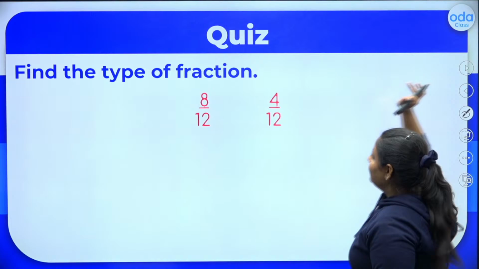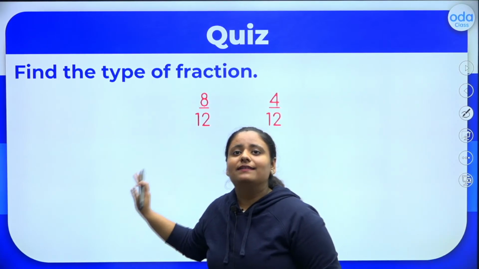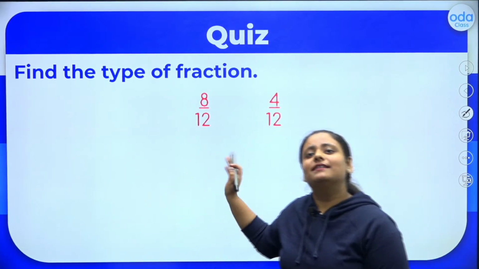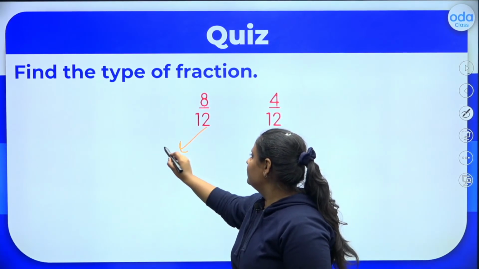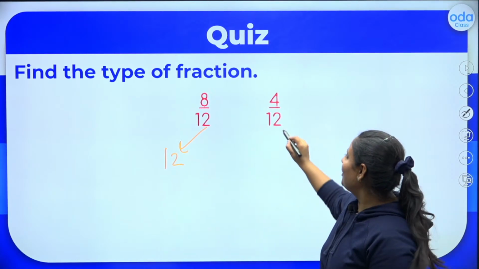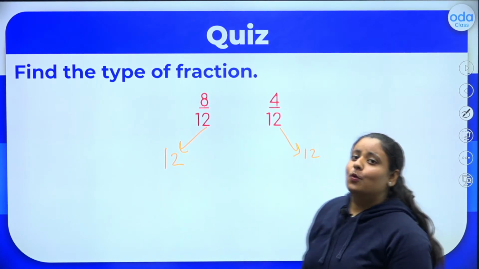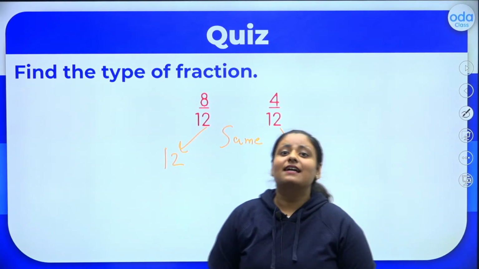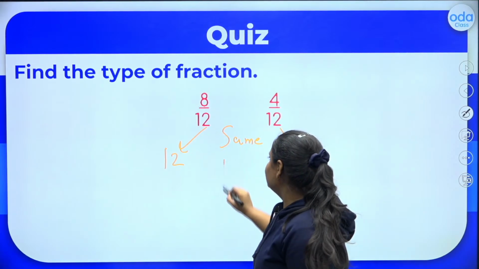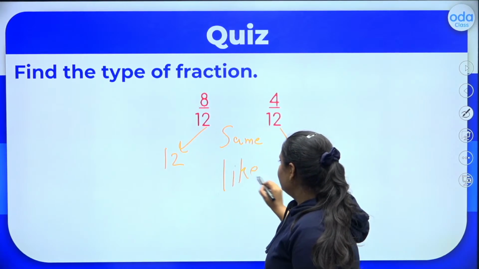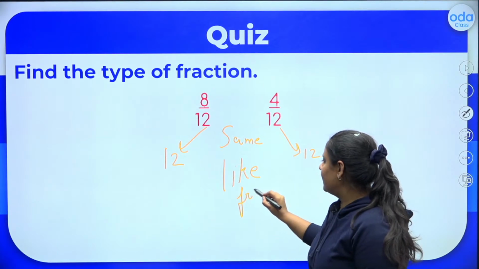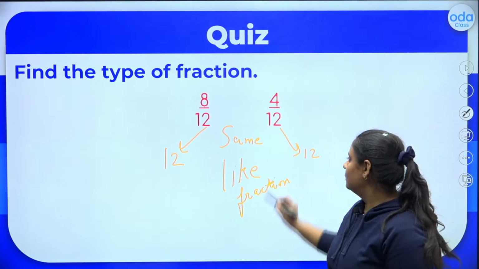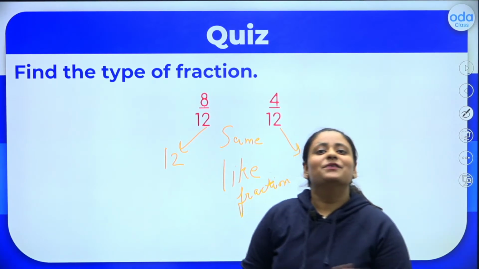Now, let's try this question where we have to find the type of these two. Okay? So, again we will check the denominator. Denominator 12. Denominator 12. Both of them are same. So, when the denominators are same, we call these what? Like fractions. Is this clear to you all? When same, like. When not same, unlike. I hope all of you are clear.